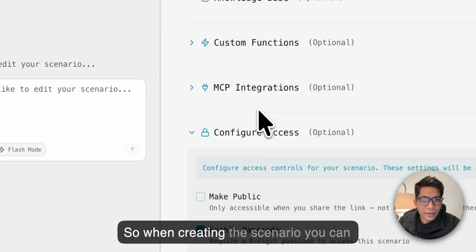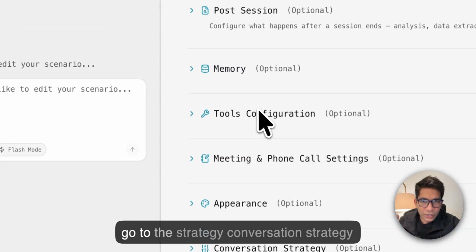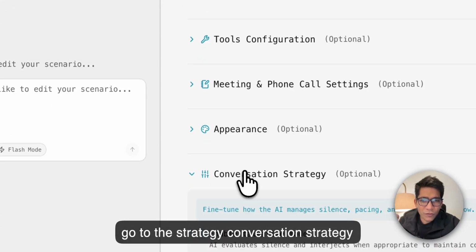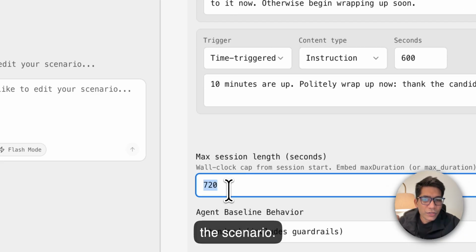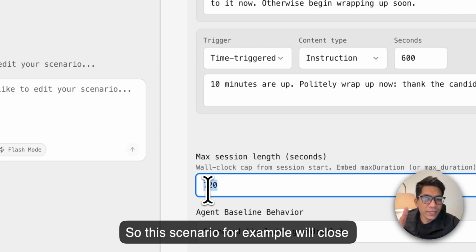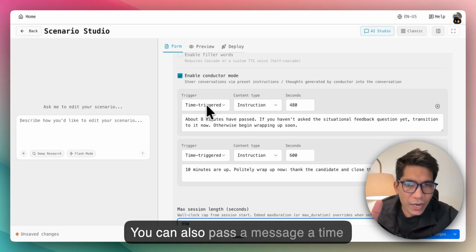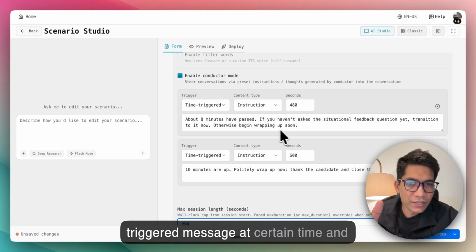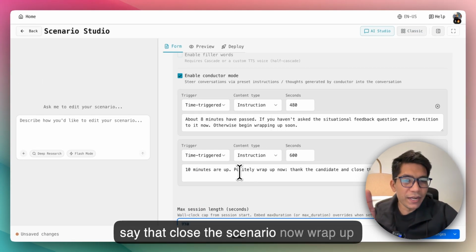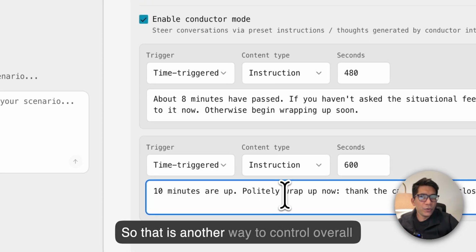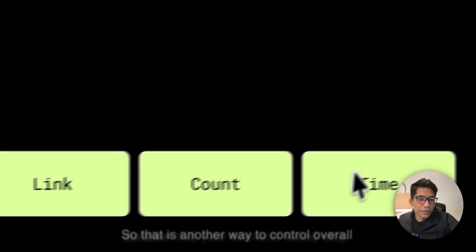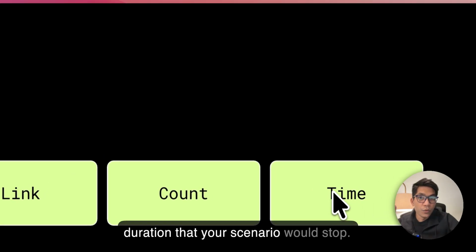So when creating the scenario, you can go to the strategy, the conversation strategy, and you can set a maximum duration of this scenario. So this scenario, for example, will close at 720 seconds. You can also pass a time-triggered message at a certain time and say close the scenario now, wrap up, or start wrapping up, things like that. So that's another way to control the overall duration after which your scenario would stop.